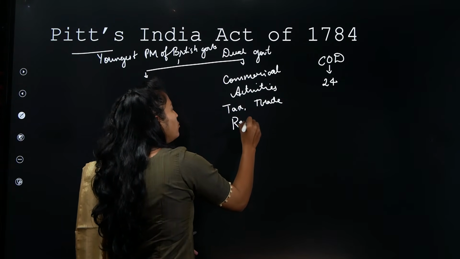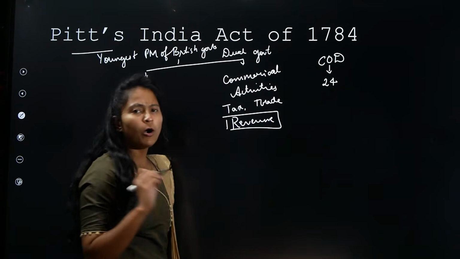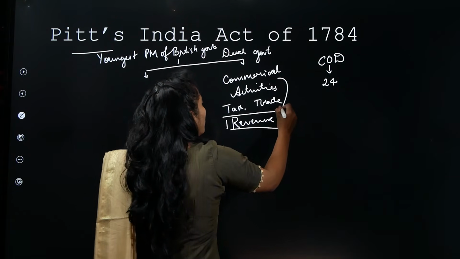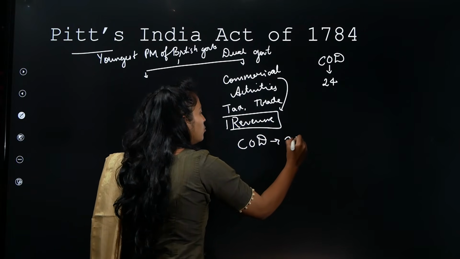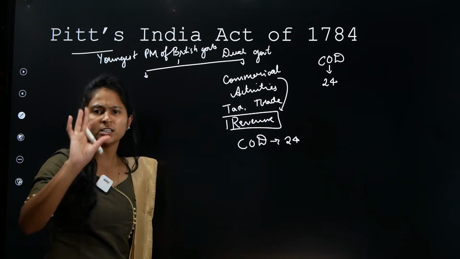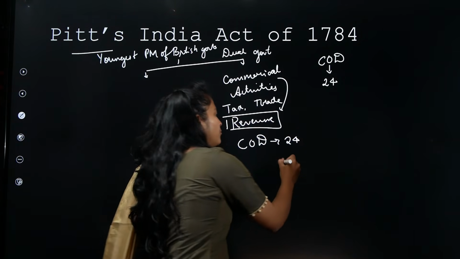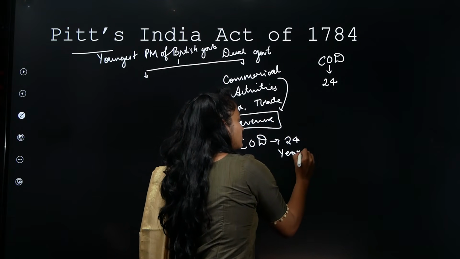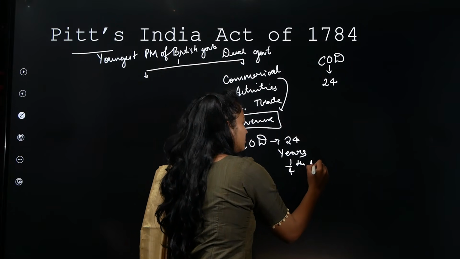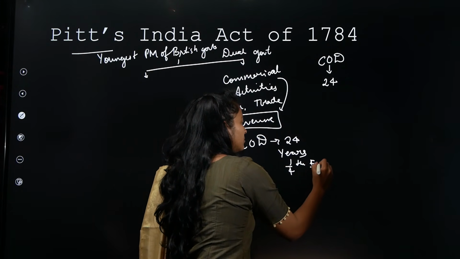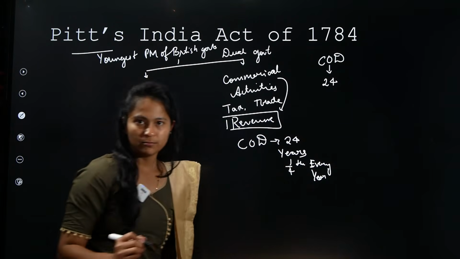Whatever revenue generation there was, all the commercial activities were taken care of by the Court of Directors, who were 24 in number. There is no change. We have seen about the 24 members. They will be valid for 4 years, and one fourth of them will retire every year. We have seen all this in the previous act, right?